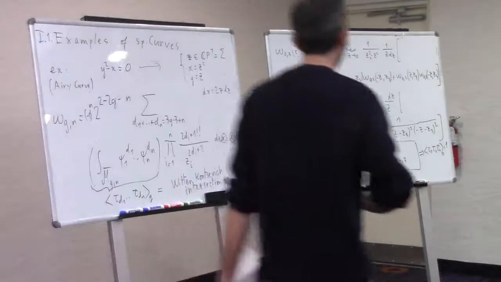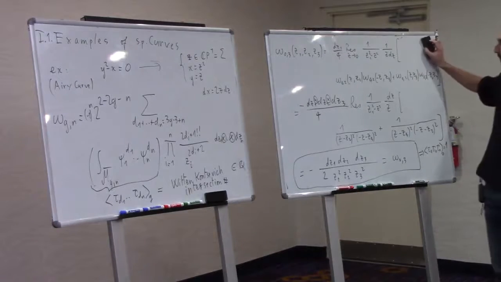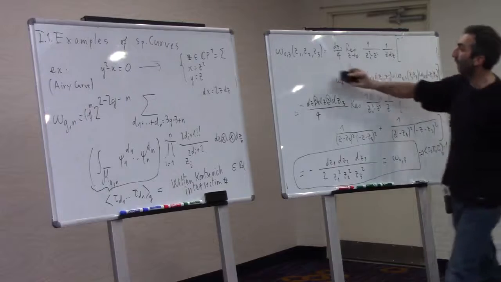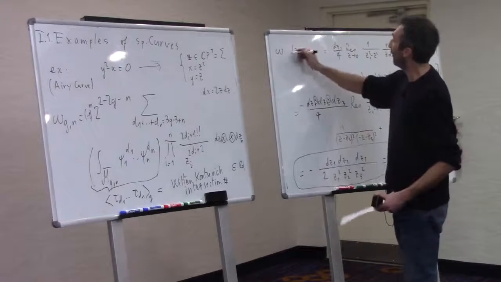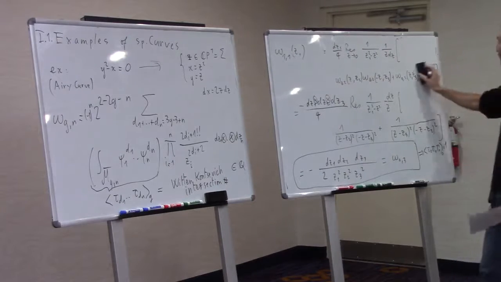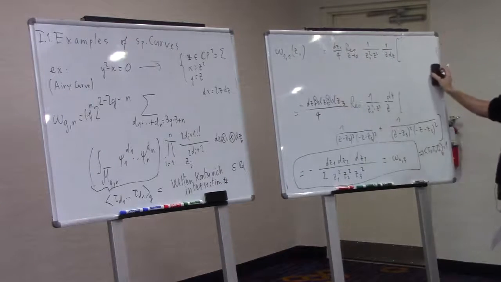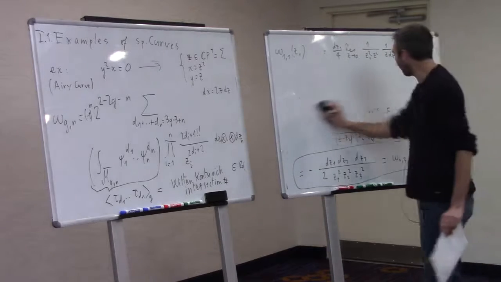I will erase that on residue computation here because I want to keep the other words. So omega 1,1, we have very little to do. Omega 1,1 of z1 equals, and here the only thing that changes is what there is inside the bracket. What do we have inside the bracket?